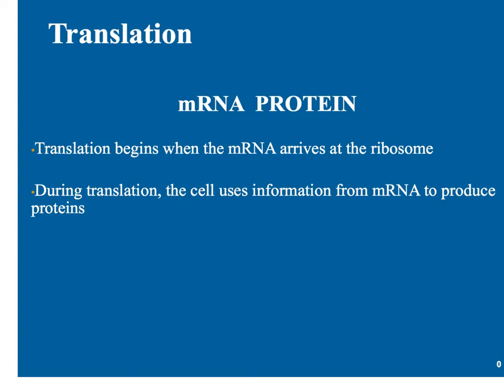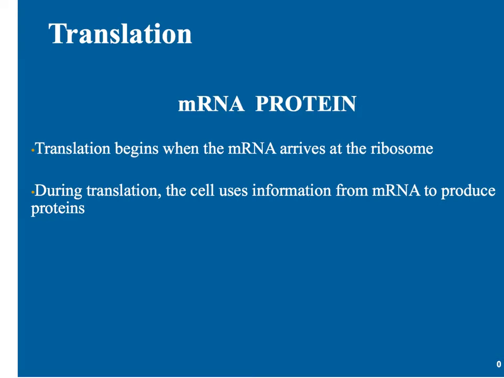In this video we're going to look at the second part of protein synthesis. Protein synthesis starts off with transcription. Remember, transcription is the process that makes messenger RNA from DNA, and that happens in the nucleus. Once messenger RNA arrives at the ribosome, the translation process starts. Translation begins when messenger RNA arrives at the ribosome and a start codon is read.